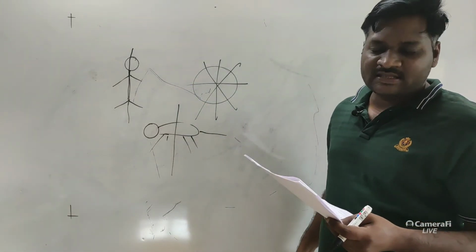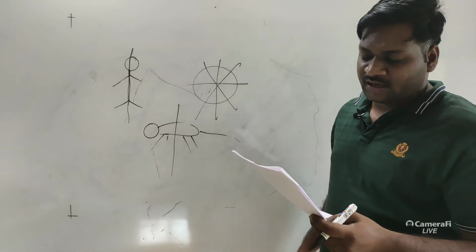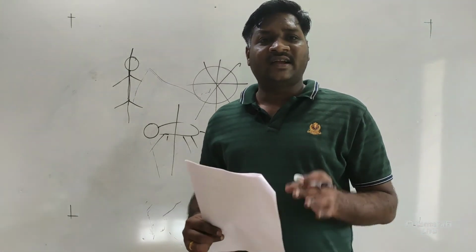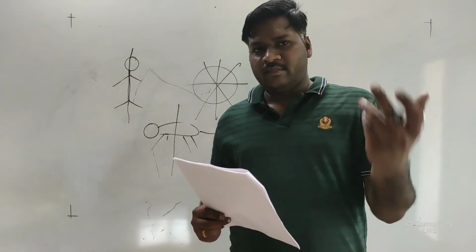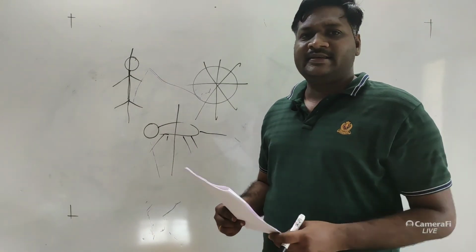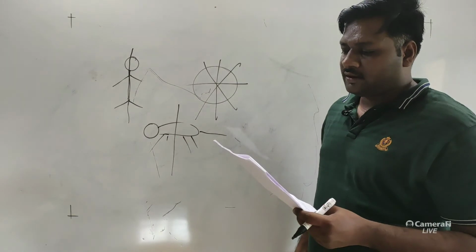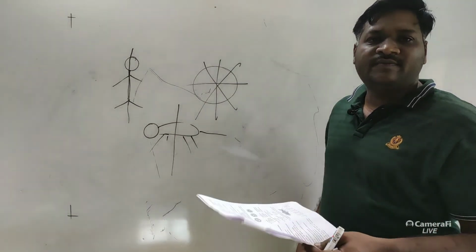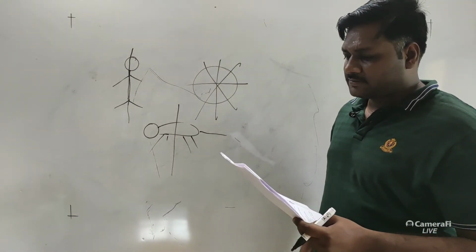So here Chironomus is the correct answer for this. If you feel any kind of difficulty in understanding any of the options, maybe some options are new to you, you can text me, I will text you the information about that, or I will discuss it when we have the doubt session.